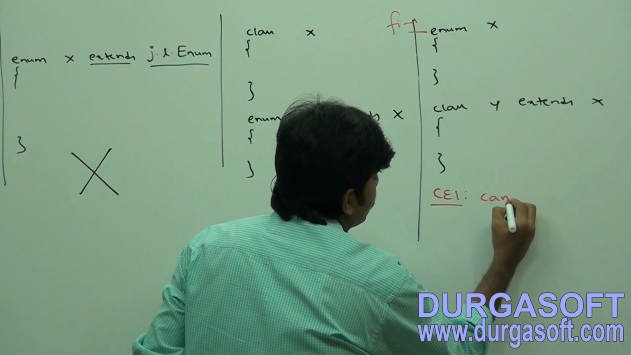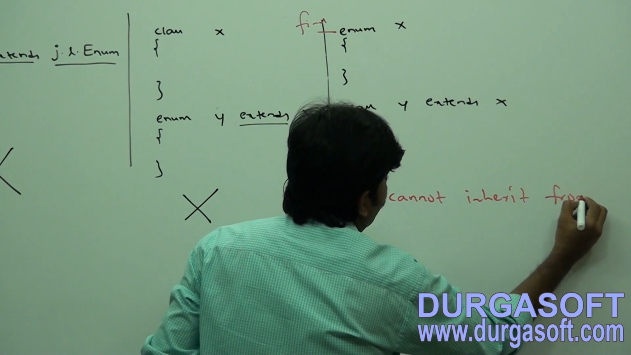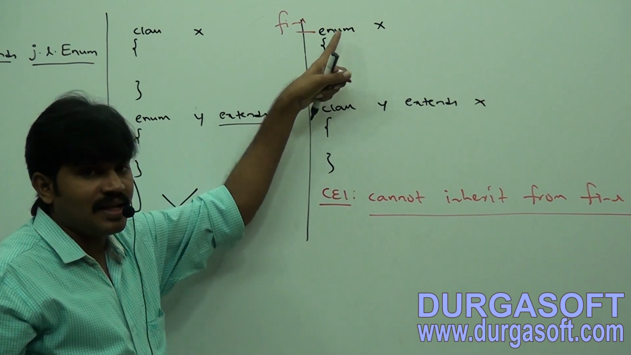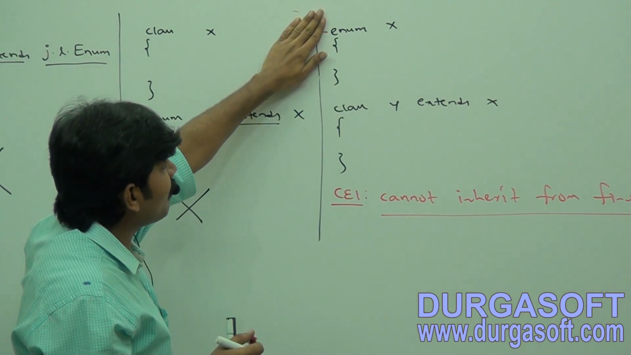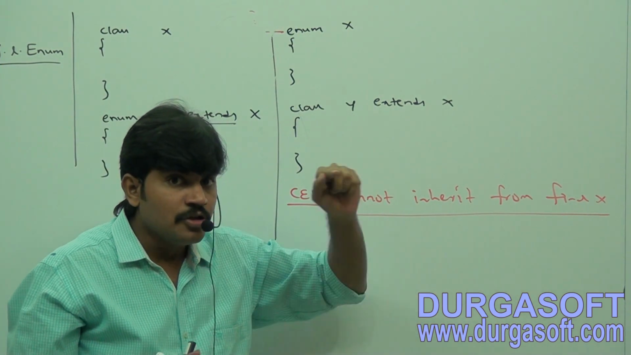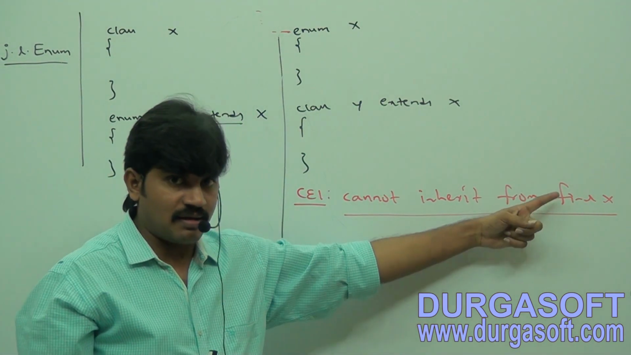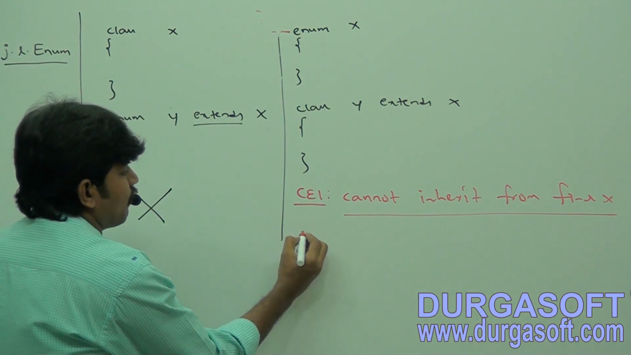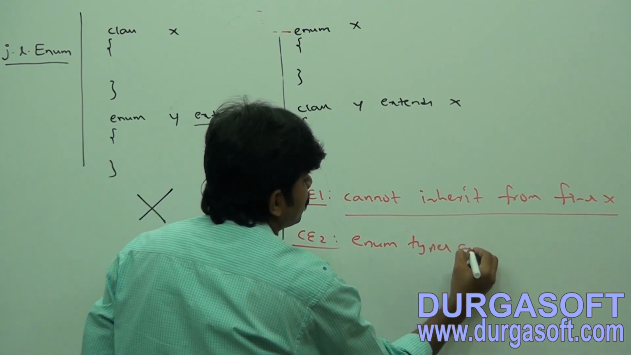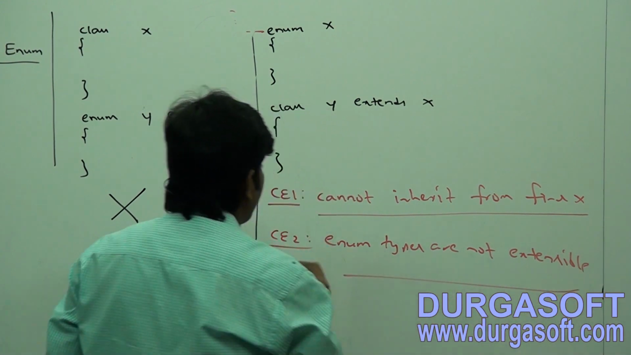Cannot inherit from final x. Sir, I didn't write final, but still there is a compile time error, cannot inherit from final x, because every enum is implicitly final always. So from the compile time error, at least we can conclude. Okay, this is practical proof. Sir, yeah, enum types are not extensible. This is the compile time error we are going to get by default.